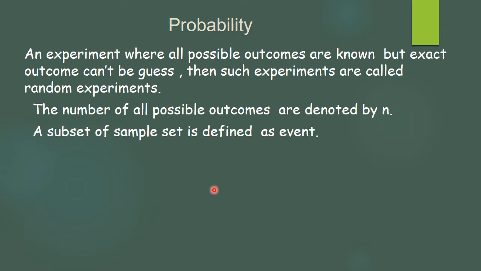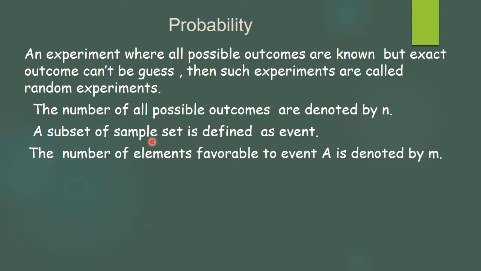Now we define an event, which is nothing but a subset of the sample set, containing the favorable outcomes. The number of elements favorable to the event A is denoted by m. For the same example, if my event A is an even number, then my favorable outcomes will be 2, 4 and 6, and so the value of m becomes 3.